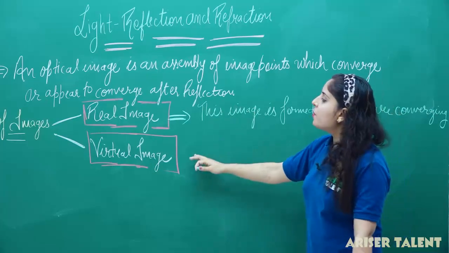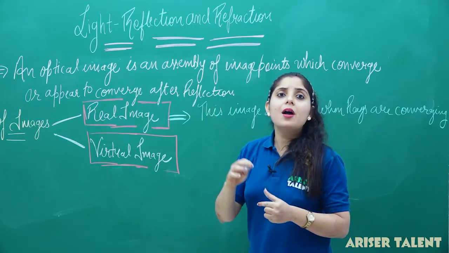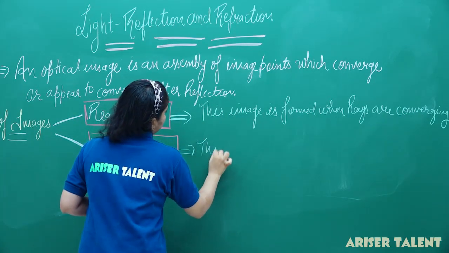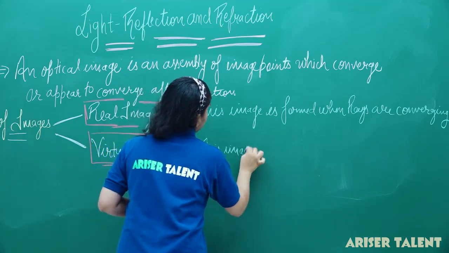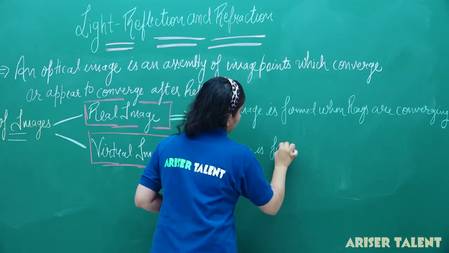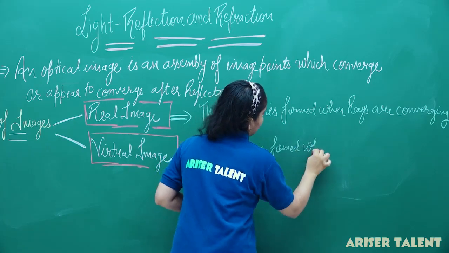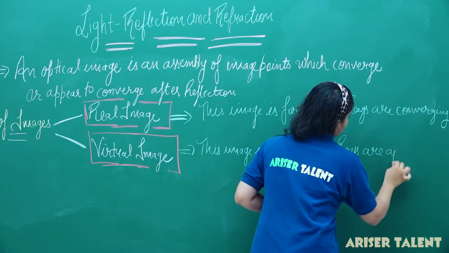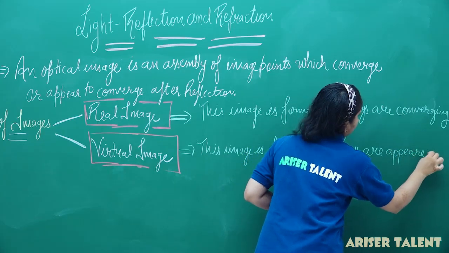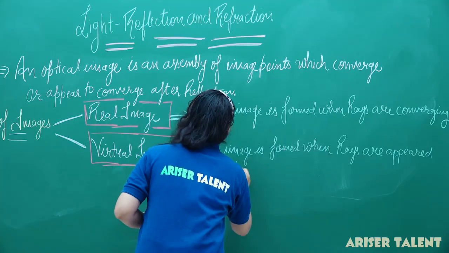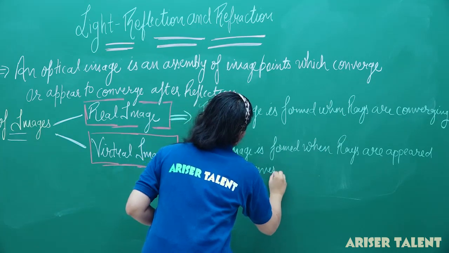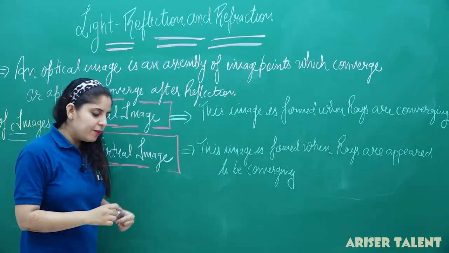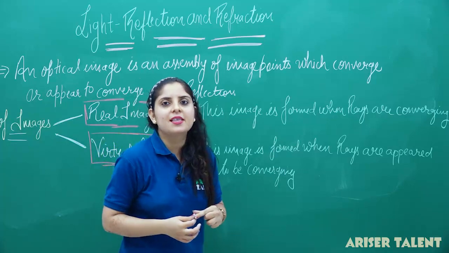And the virtual image is formed when the rays appear to be converging. So this is the definition of the real and virtual image.